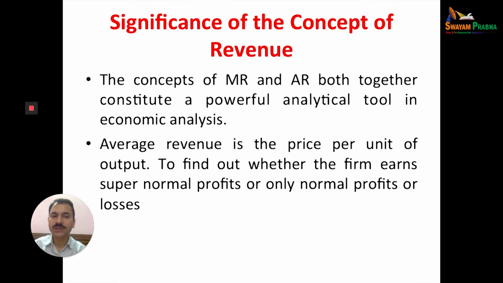Average revenue is the price per unit, as we know. To find out whether the firm earns supernormal profit, normal profit, or a loss, the knowledge of AR is very, very important. You should know about average revenue, only then can we calculate the profit or losses of the firm.